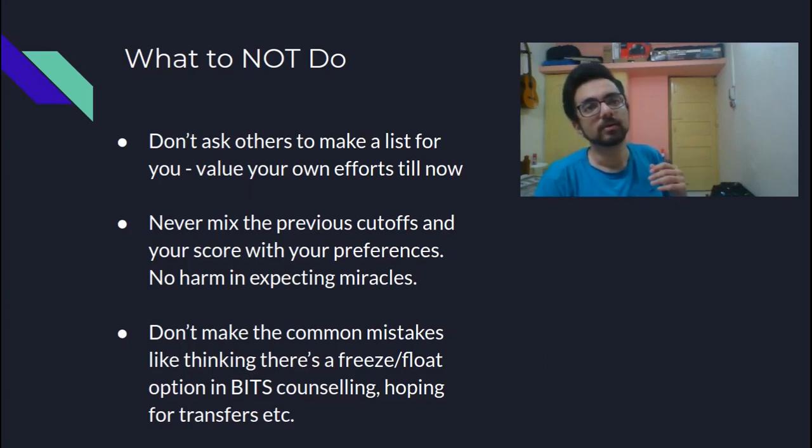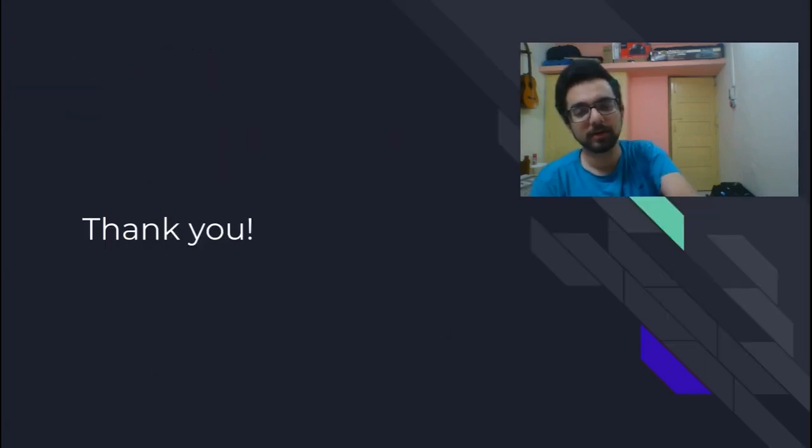And also, do not take a branch you don't want. Say if you want computer science, then don't think of taking civil just because you would like to take a transfer to computer science. All these things should not be a part of your preference filling decision making. The only thing you should consider is your priorities, your research, and your overall liking of those fields. Do not think about cutoffs, do not think about your own score, and do not let others make that choice for you. So that is about it.